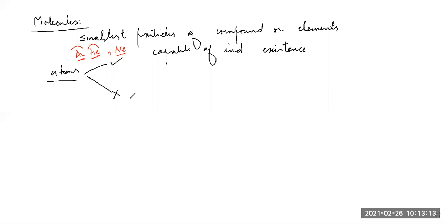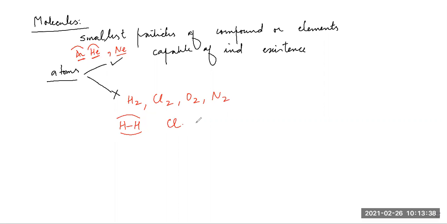Just like you see most of the non-metals, most of the gases like hydrogen gas, H2, Cl2, oxygen, O2, N2. In all these gases, the atoms don't have independent existence. Every hydrogen atom is bonded with another hydrogen atom and thus they make a molecule, right?